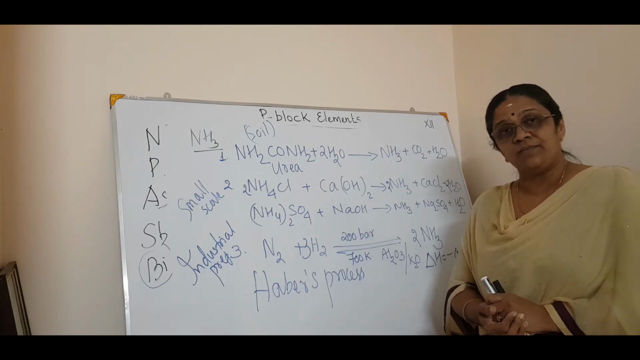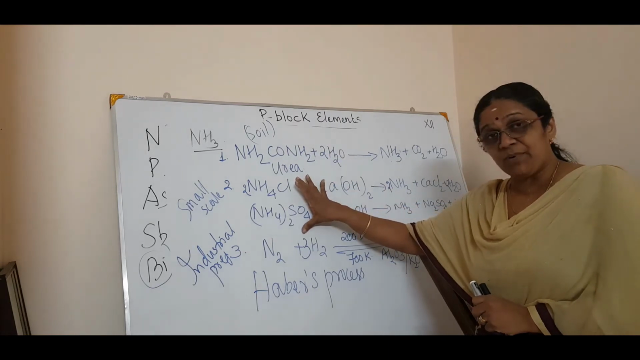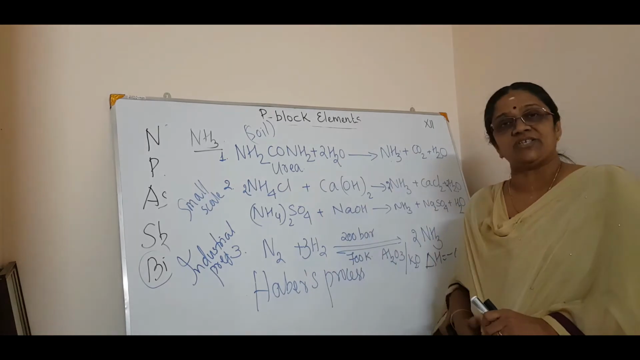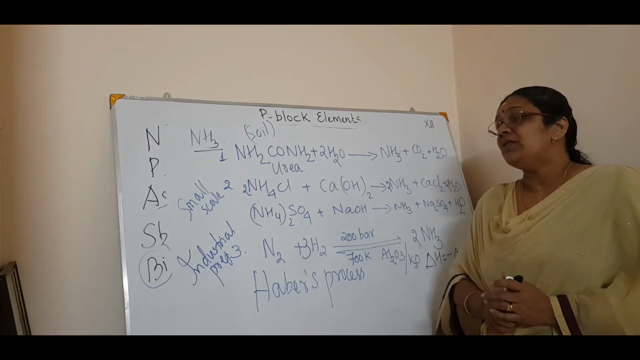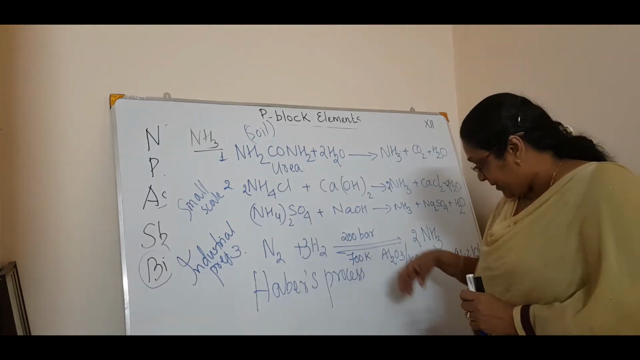You got it? Now, this is a simple preparation, this is a small scale preparation with ammonium salt, and this is a large scale preparation or industrial preparation of ammonia. Okay. Now we will pass on to the properties, physical and chemical properties, 2 or 3 properties of ammonia.